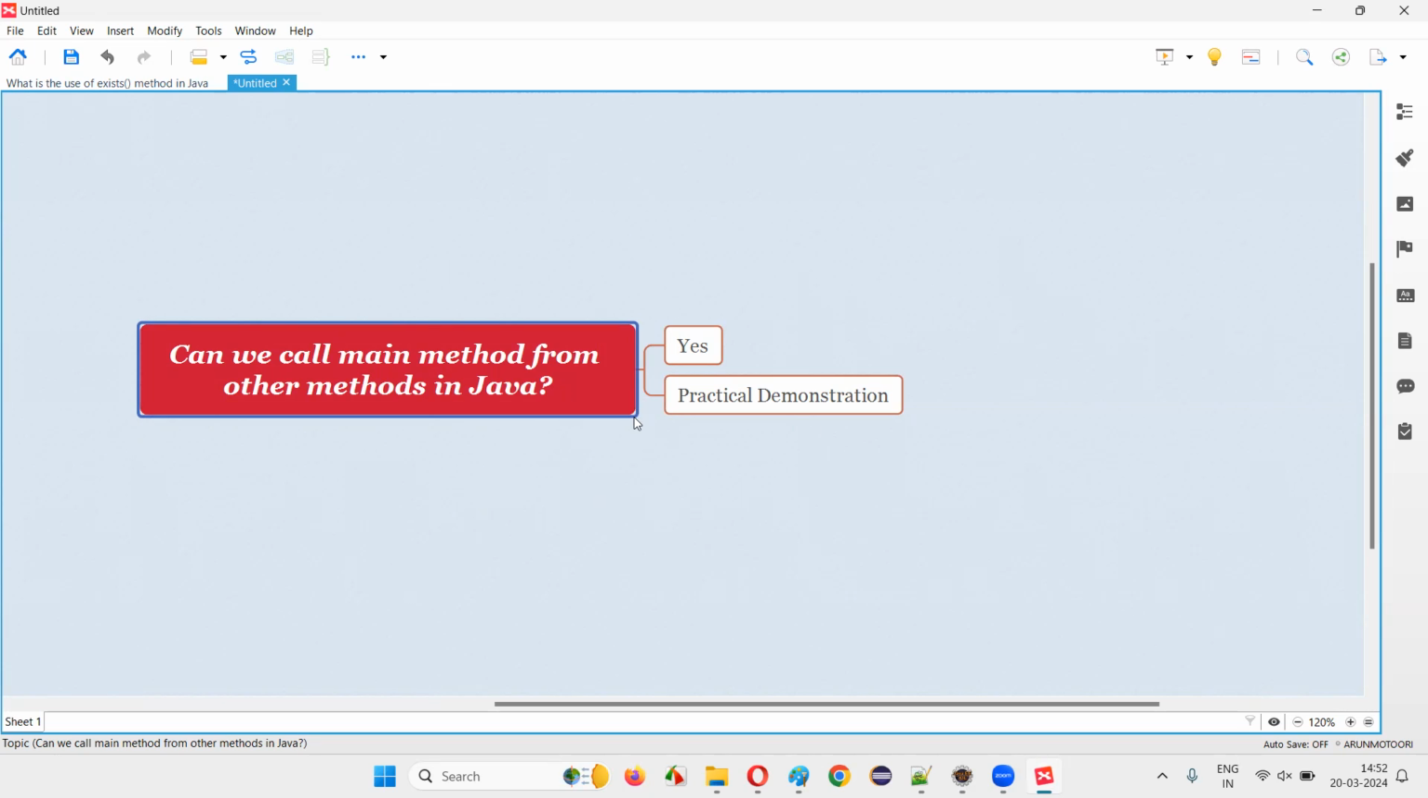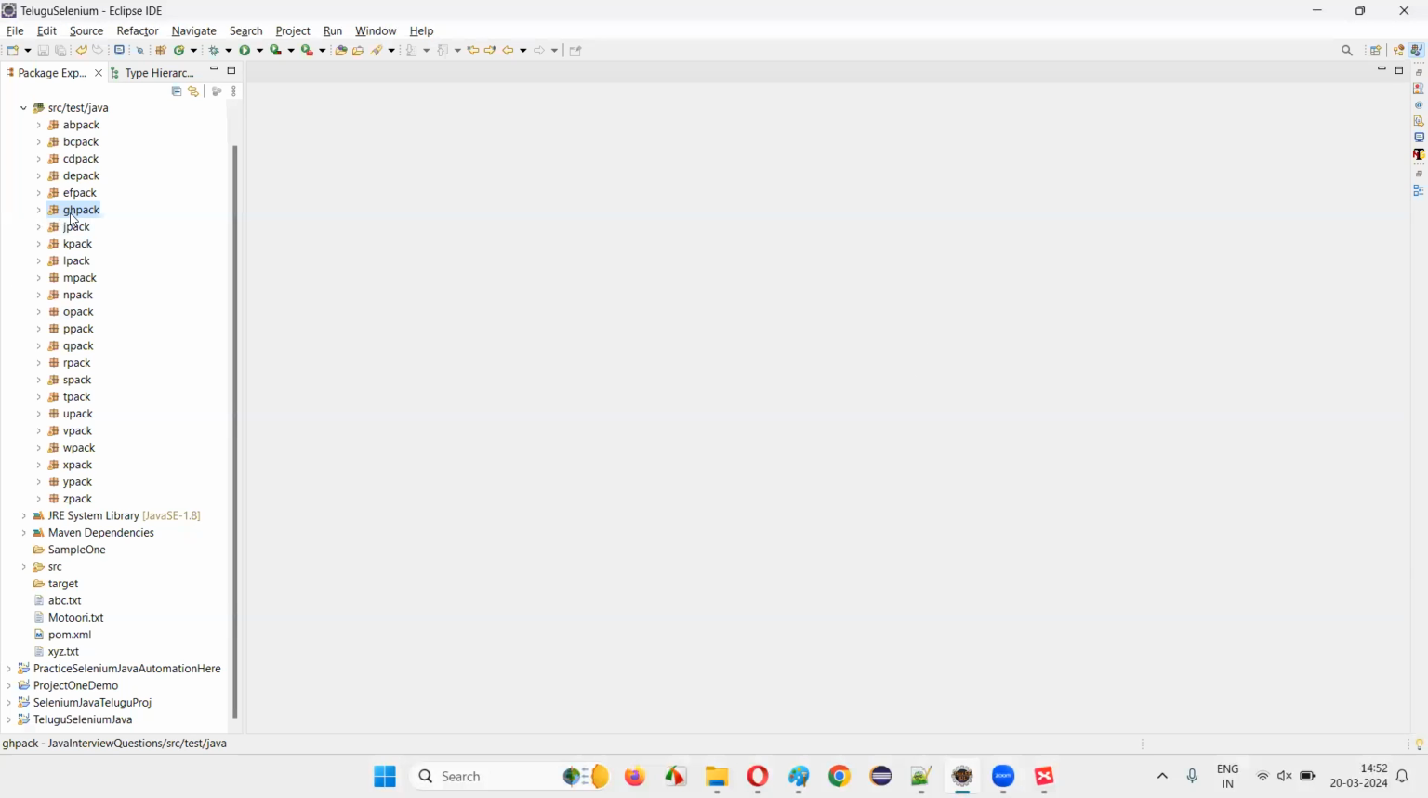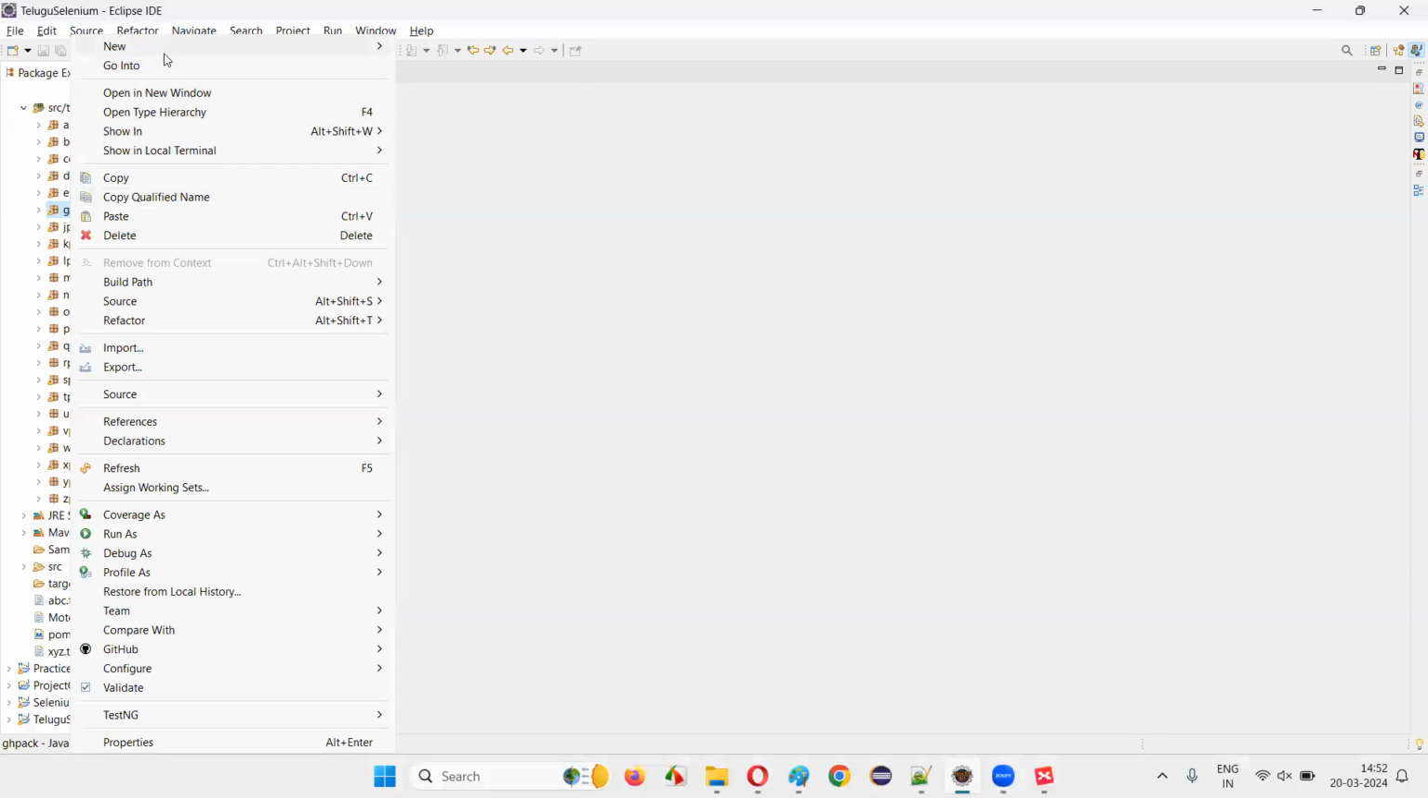But intentionally, we don't try to call the main method from other methods in Java, even though it is possible. So it is a bad approach. That is, calling the main method from other methods is a bad approach. But it is possible. How it is possible, I'm going to show you, but we don't have to use it in real time though. I'll switch to Eclipse IDE for practical demonstration of this, and I'll create a new class.